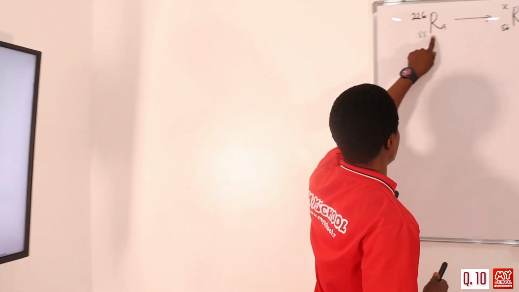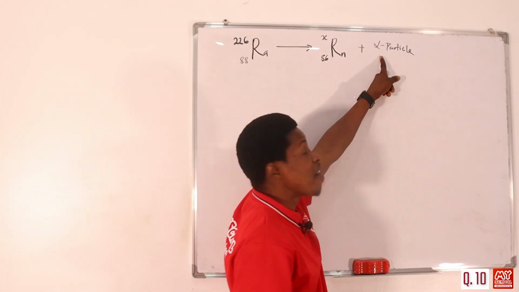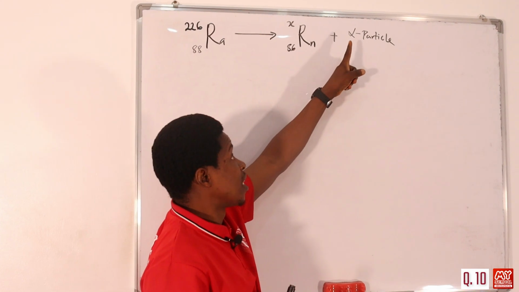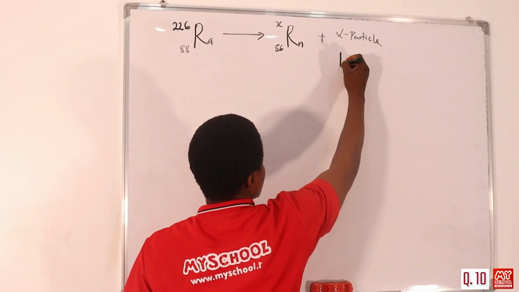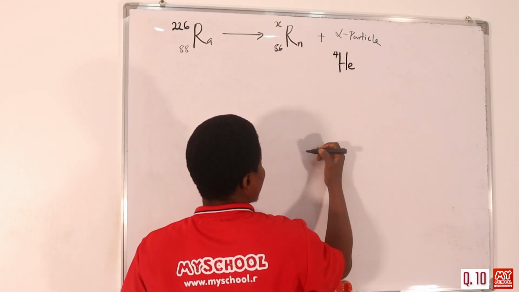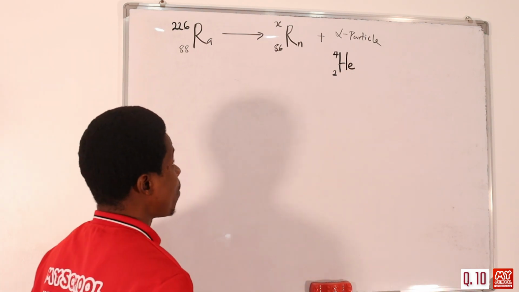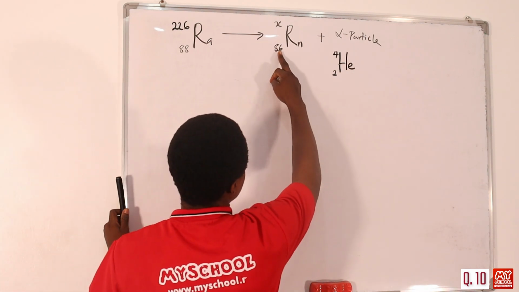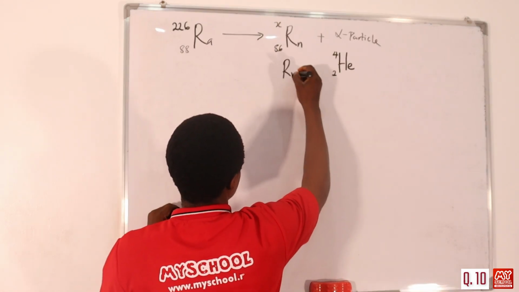That is radium. We have this here, we have this here. So to get this first, we need to get this. Don't forget that an alpha particle is a helium atom. So it is bombarded with helium, and helium usually has 4 here as the mass number, and 2 here as the atomic number. So let me write this down so that it's easier.